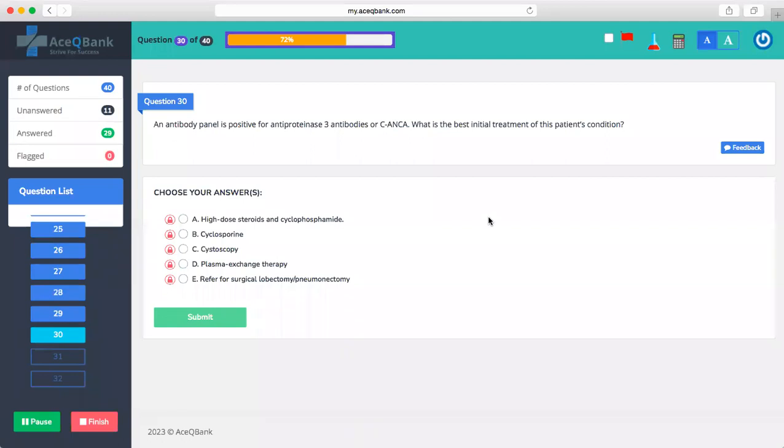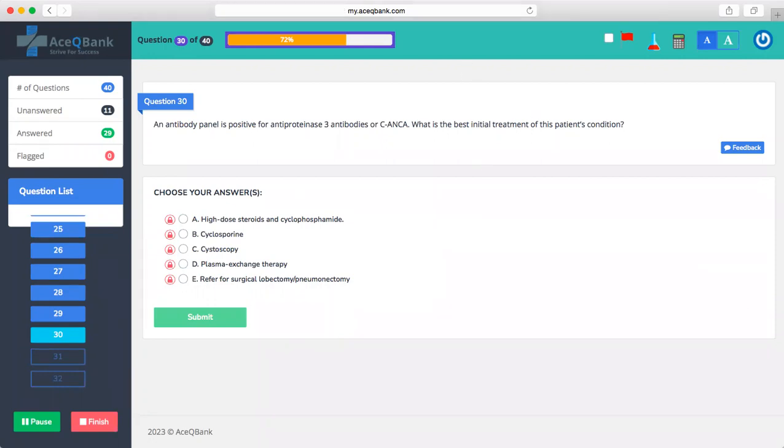B. Cyclosporin. C. Cystoscopy. D. Plasma exchange therapy. E. Referral for surgical lobectomy or pneumonectomy. Anybody who has any opinion about this one?